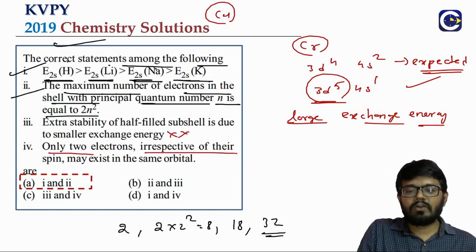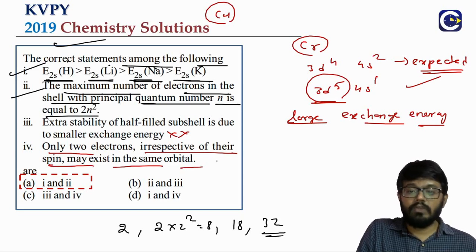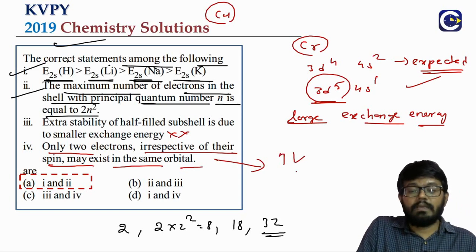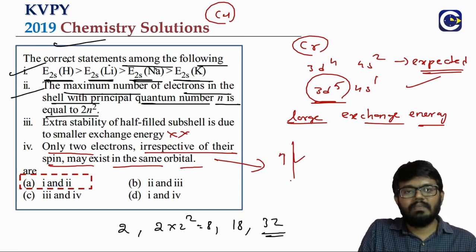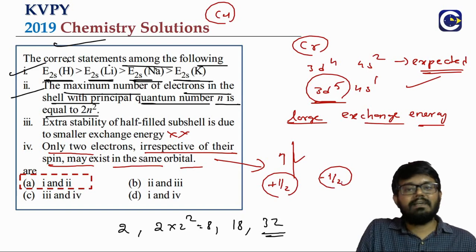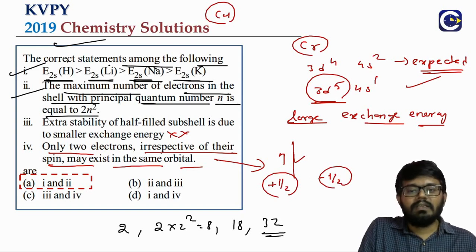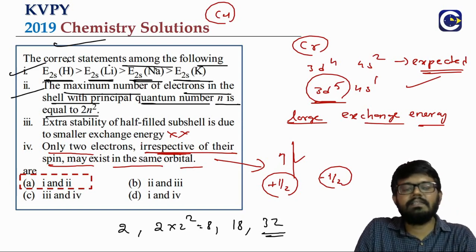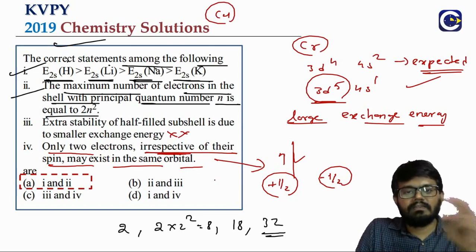Statement 4, only two electrons, irrespective of their spin, may exist in the same orbital. We know if you take an orbital, only two electrons can be there, but they will properly have what? Opposite spin. One is clockwise, the other will be what? Anti-clockwise. That is why if one of them has a spin quantum number plus half, the other will have what? Minus half. So it's not about irrespective of their spin. If one is clockwise, the other has to be anti-clockwise. But anyway, the answer for this is option A. Statement 1, statement 2 are correct.